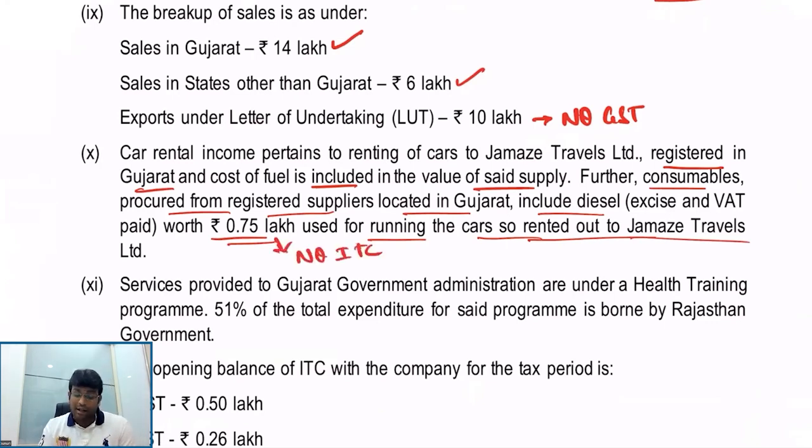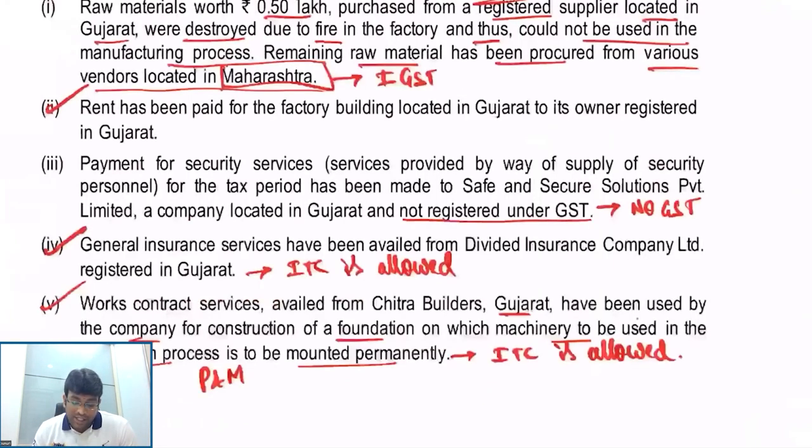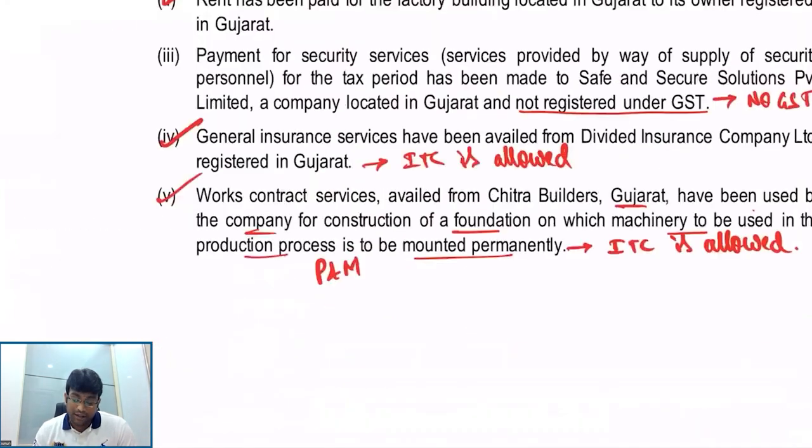No input tax credit. And moreover, you have to understand that here the provisions of RCM will not come into picture, because the supplier is a company and the receiver is also a company. So there is no question of RCM coming into the picture. Getting clarity? What is the rate of GST? Did they give it already? Nothing.